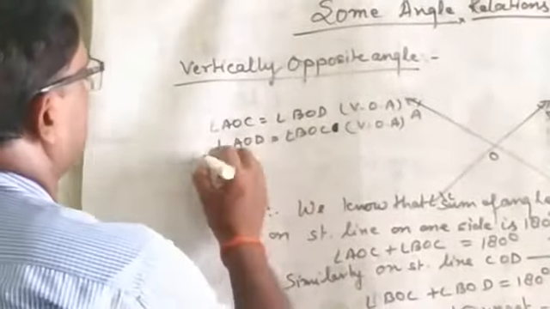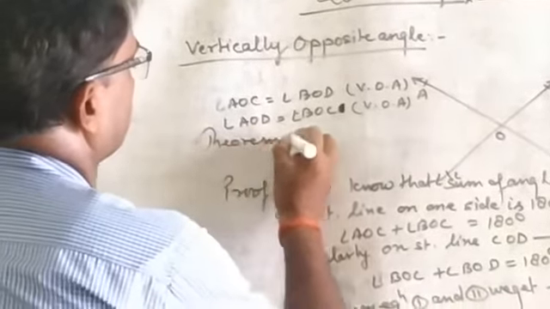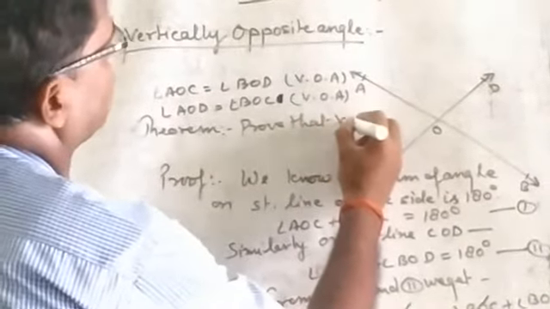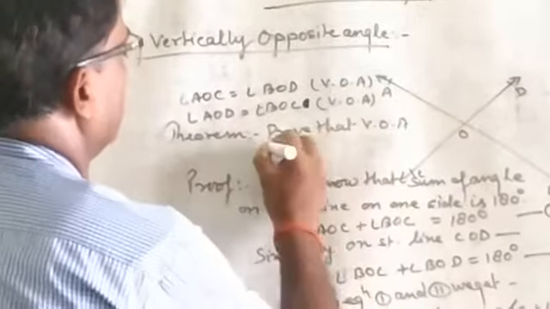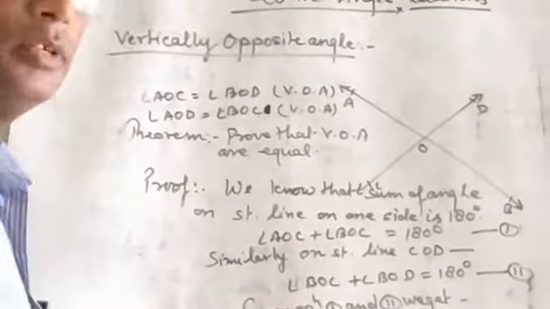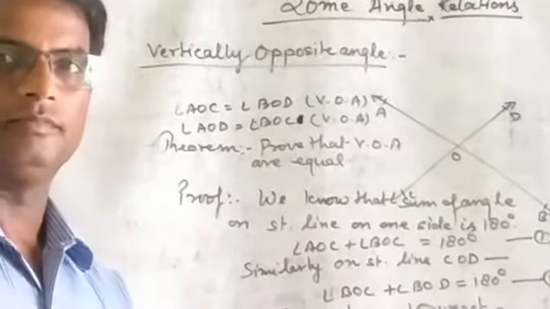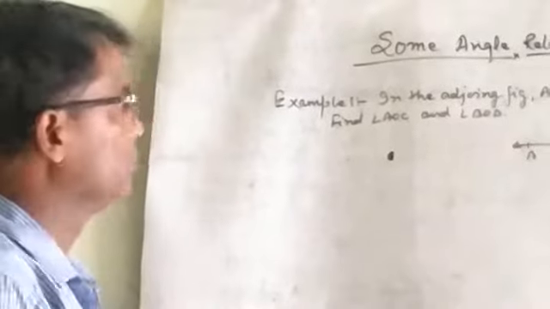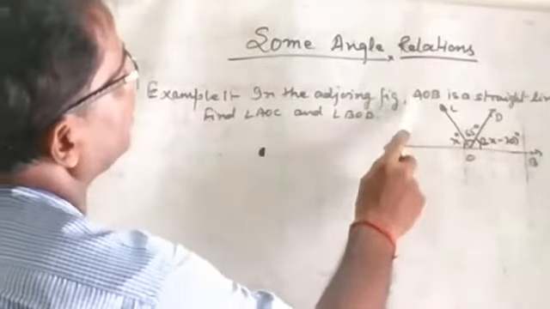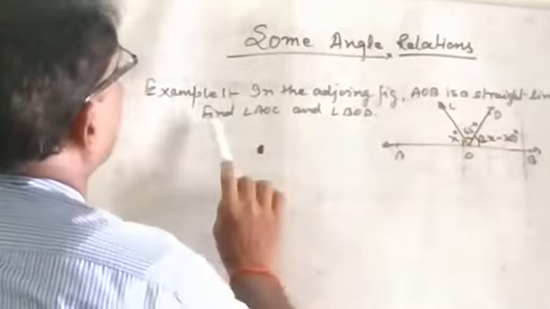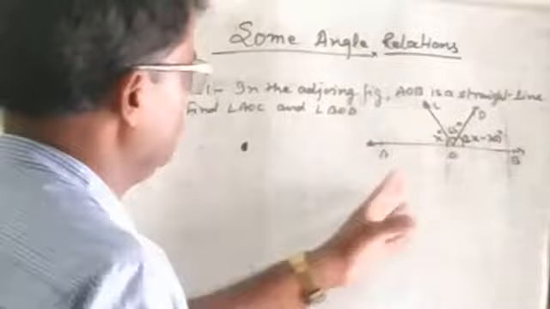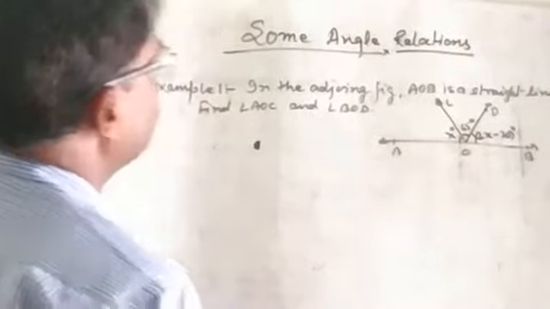Theorem: prove that vertically opposite angles are equal. Like this. Then this is the simple proof of this question. Example here, which I am discussing just now. In the adjoining figure, AOB is a straight line. Find angle AOC and angle BOD. Okay, then all of you see here how we can solve this one.